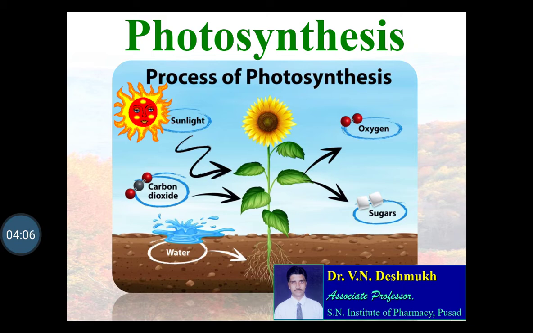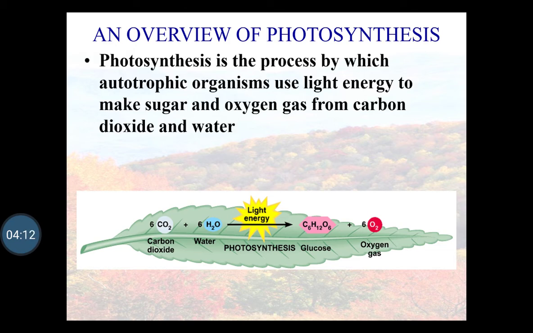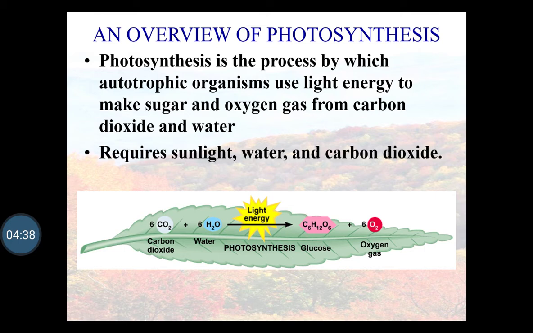First of all, we will study an overview of photosynthesis. Photosynthesis is a process by which autotrophic organisms use light energy to make sugar and oxygen gas from carbon dioxide and water. In this case, the pigments present in the leaf, that is the chlorophyll, are used for the entrapment of light energy. It requires sunlight, water, and carbon dioxide. Sunlight is obtained from the sun, water is taken by the roots from the soil, and carbon dioxide is obtained from the atmosphere.